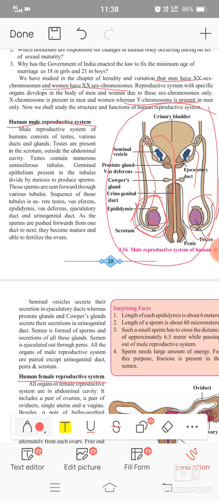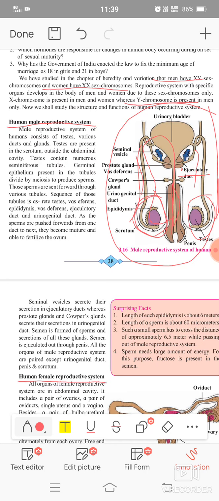First of all, the sperms are forwarded towards the rete testis, which is a part of the testis. After that they are transferred to the vas deferens. This long duct is called vas deferens. After that they are transferred to the epididymis, vasa efferentia, then vas deferens, epididymis and ejaculatory duct. Here the ejaculatory duct is shown, and that ejaculatory duct is forwarded towards the urinogenital duct. The duct which is present in the penis is called urinogenital duct.